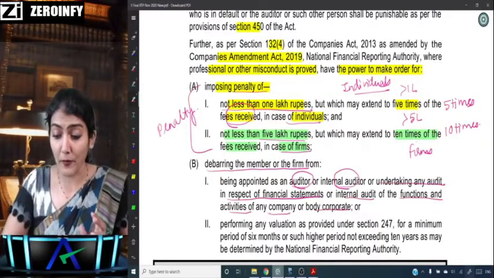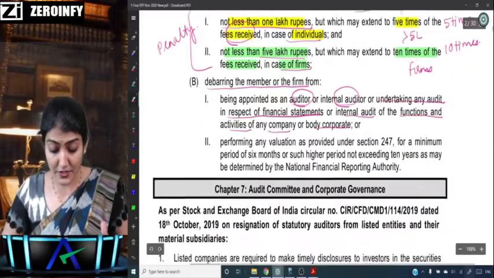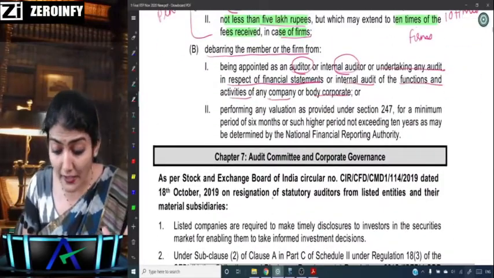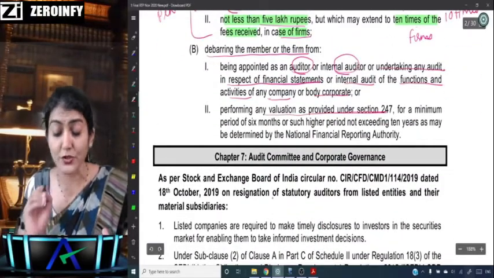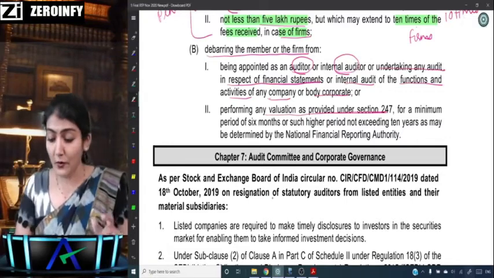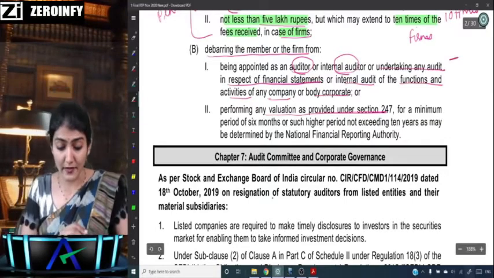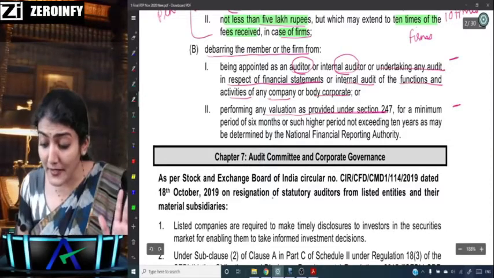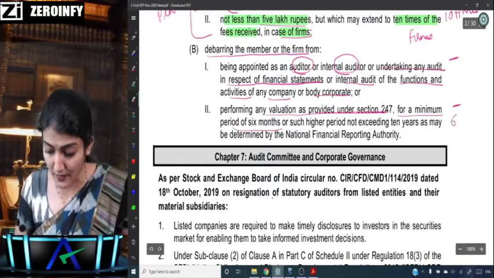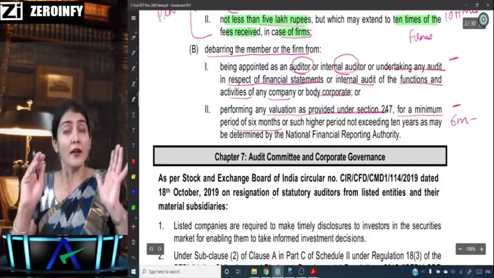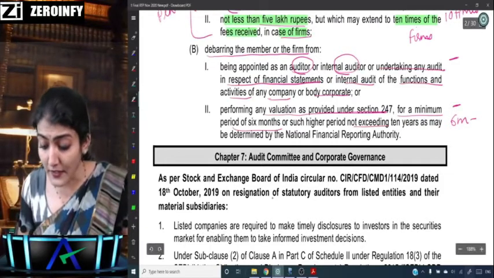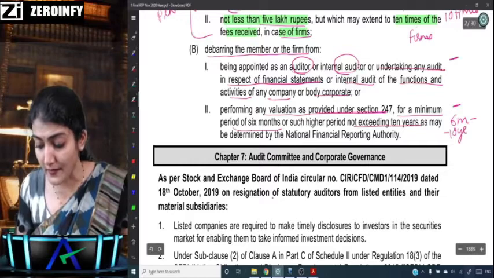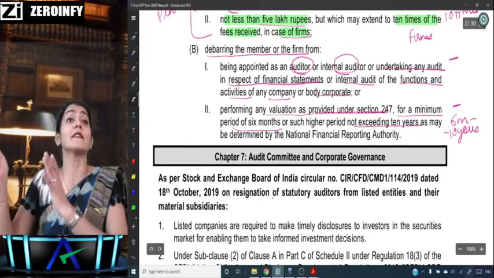So the member cannot be appointed as an auditor, internal auditor, or perform any valuation as provided under section 247, for a minimum period of 6 months, or such higher period not exceeding 10 years. In that NFRA order it is 7 years.